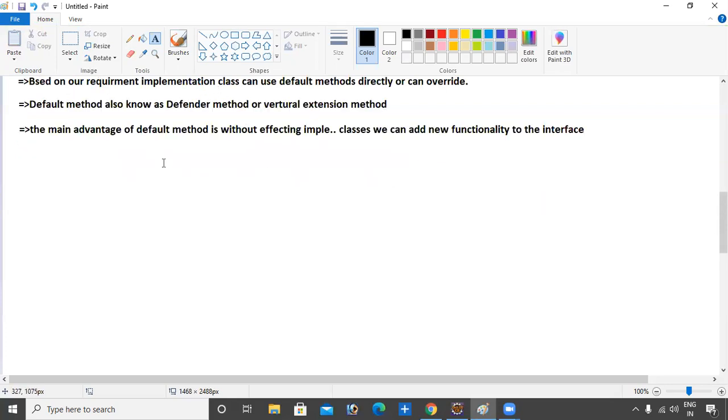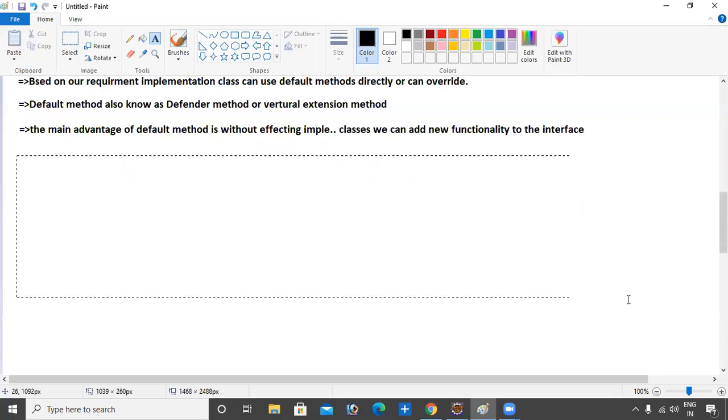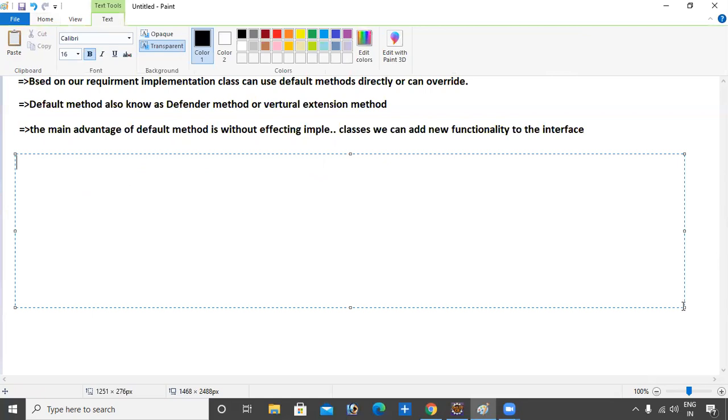The default method has some limitations. What is the limitation? First, we cannot override an Object class method as a default method inside the interface, otherwise we will get a compile time error. It means you cannot define the hashCode method as a default.